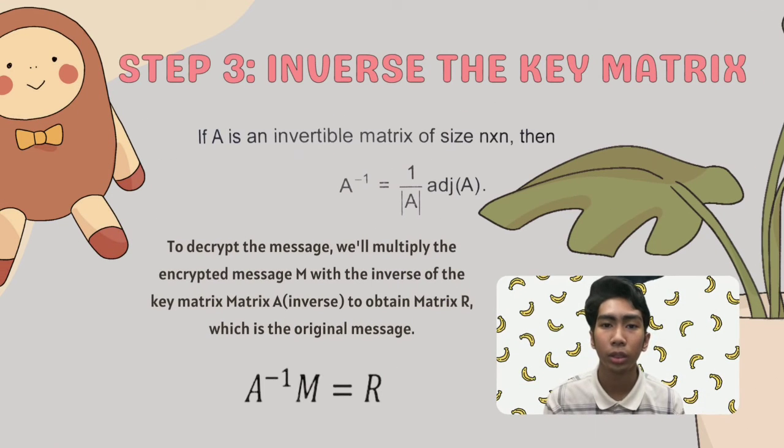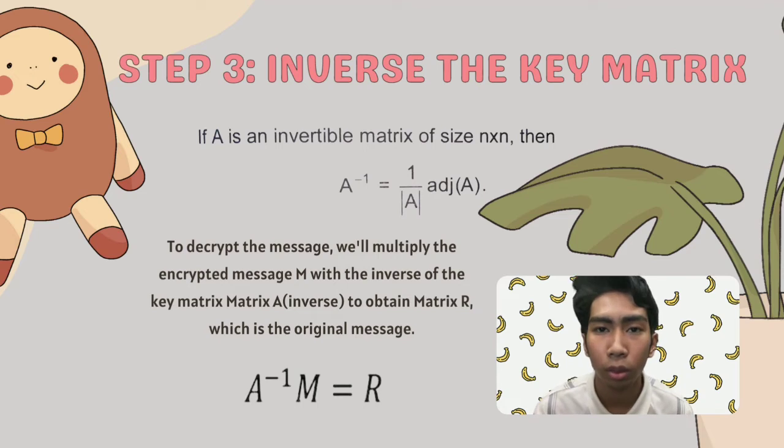Step 3, inverse the key matrix. To get the inverse key matrix, we multiply the inverse determinant from step 1 by each element of the adjugate matrix from step 2. Finally, we have the inverse key matrix. To decrypt the message, we use the inverse of the key matrix, A inverse, and multiply it with the encrypted message M, and then we get matrix R, which is the original message. From that, we can retrieve our plain text of XYZ.